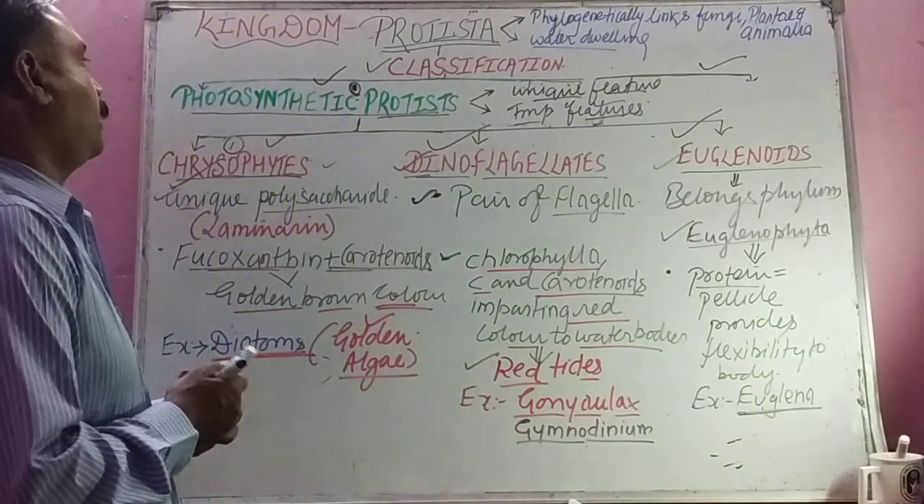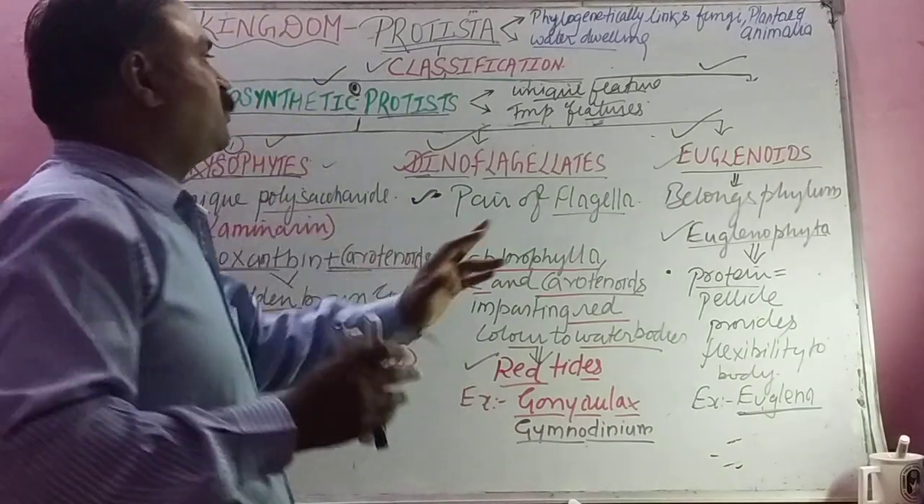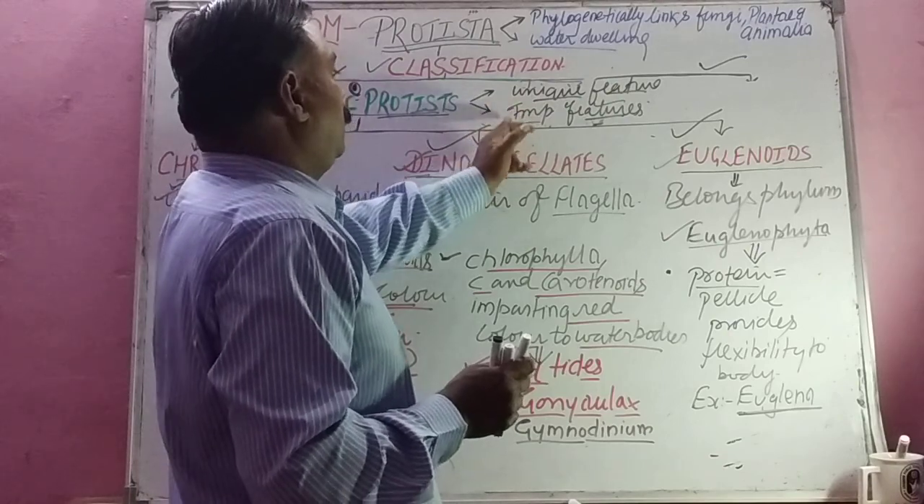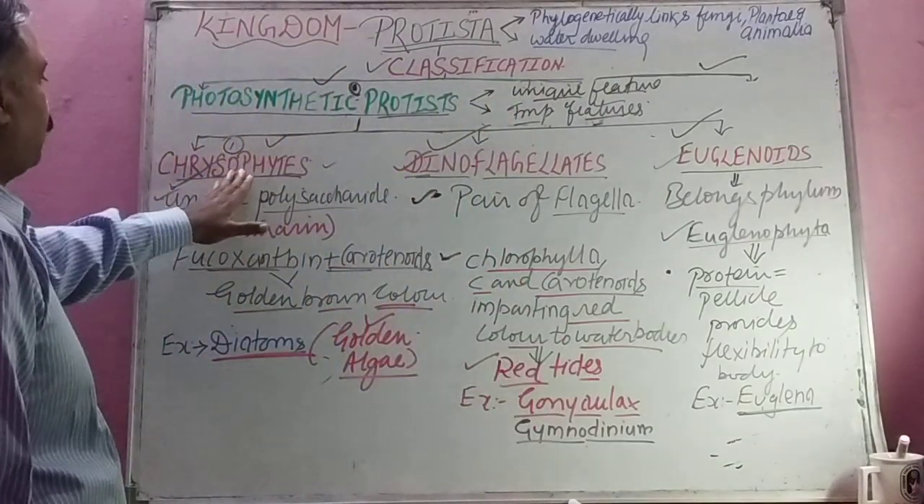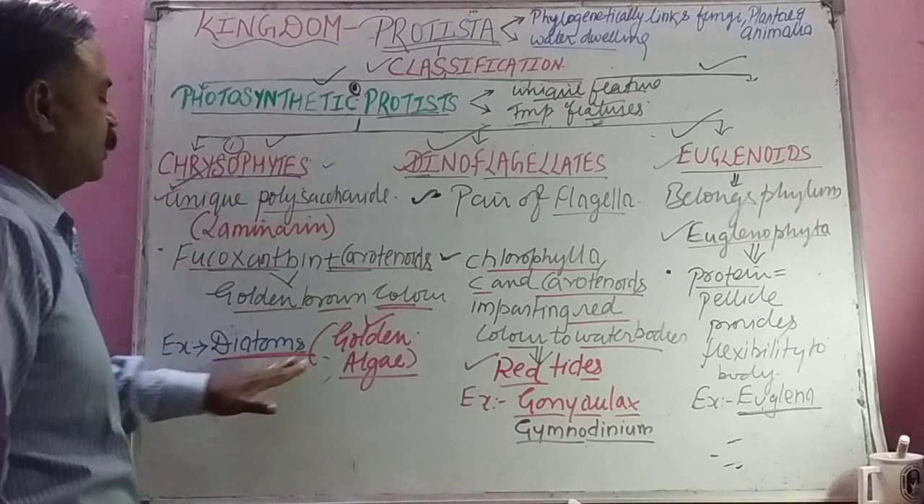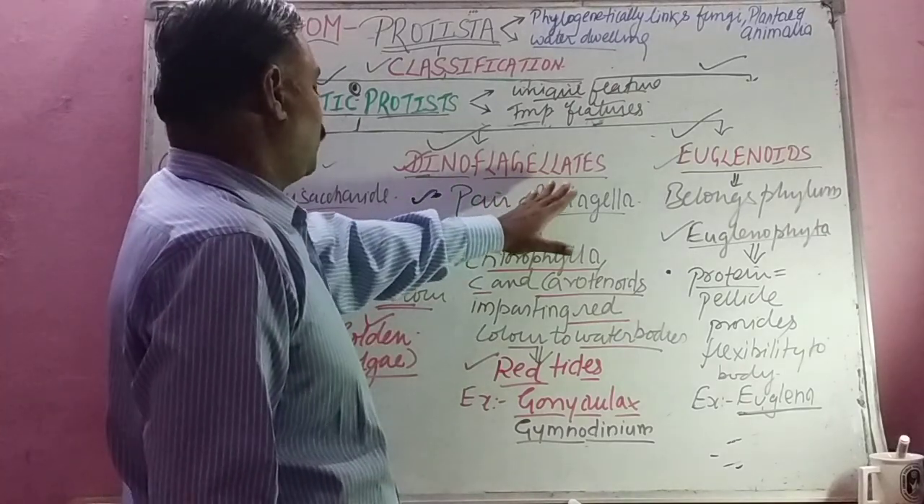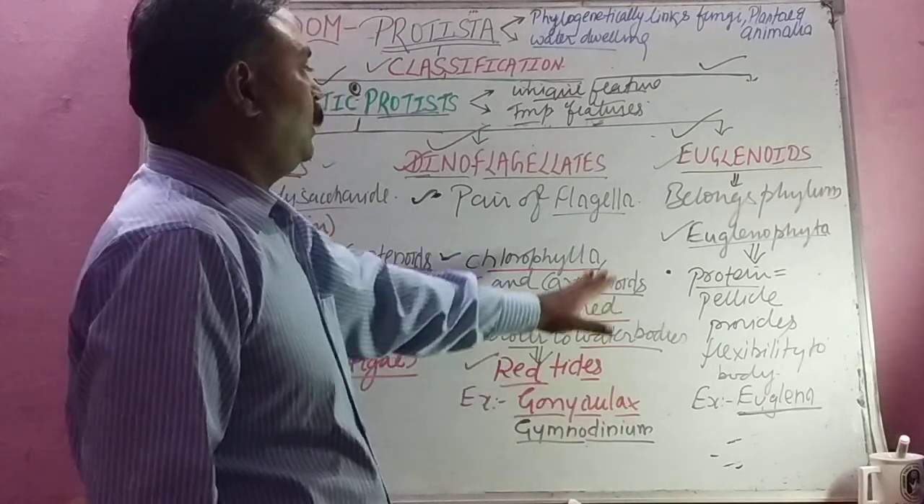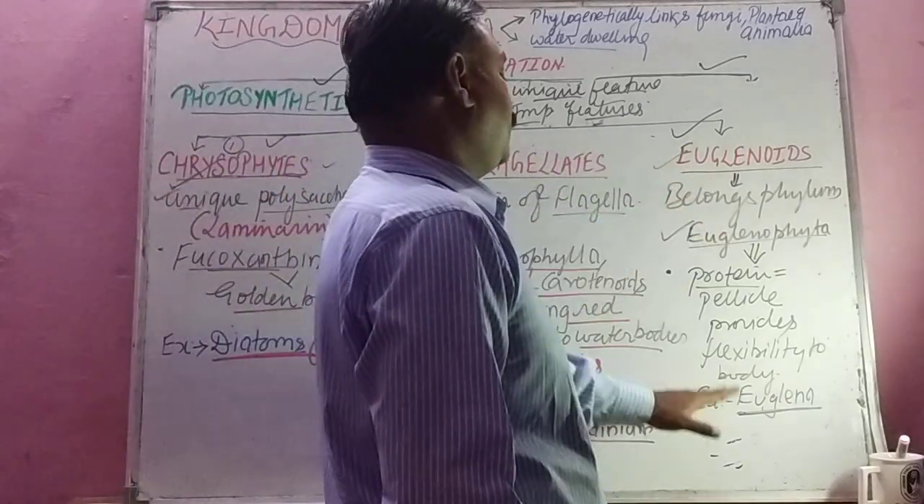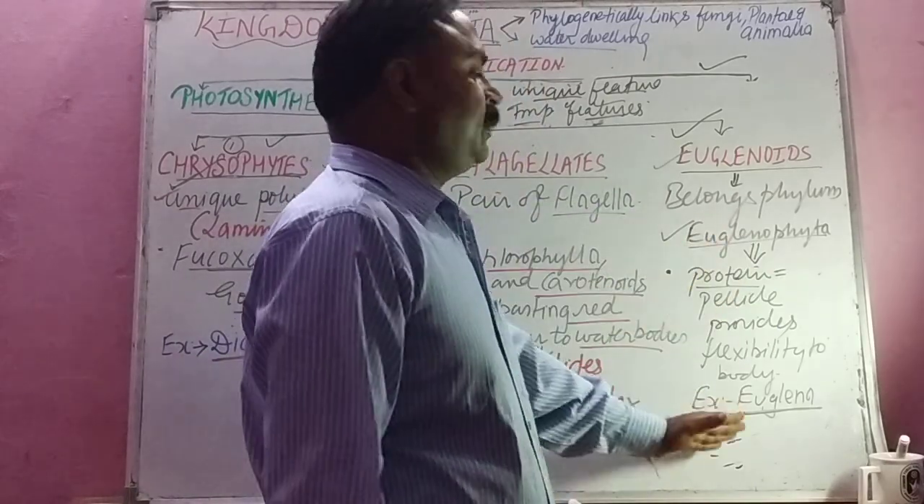So student, in order to remember the photosynthetic protist, you should remember these two formulas, unique feature and important feature, along with the example. Example of chrysophytes is diatom, golden algae, and dinoflagellates, Gonyaulax, giving red tides, and then euglenoids, phylum Euglenophyta, example Euglena.